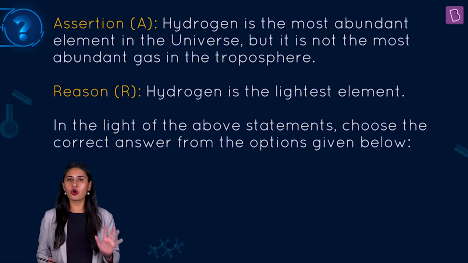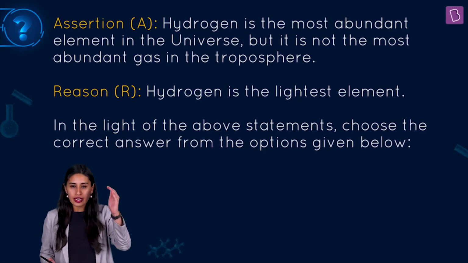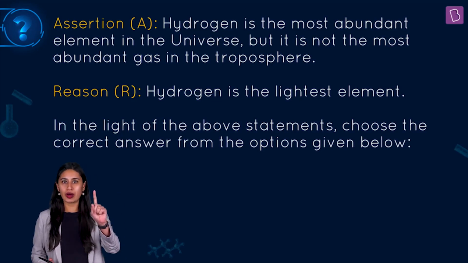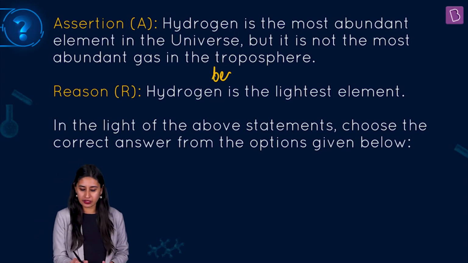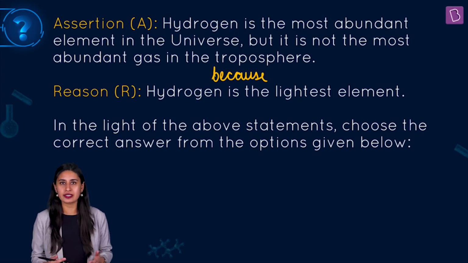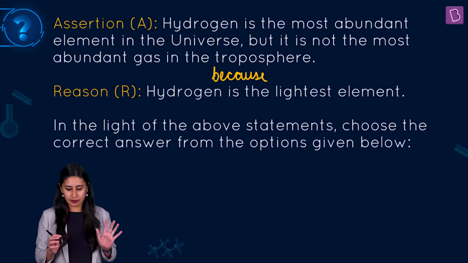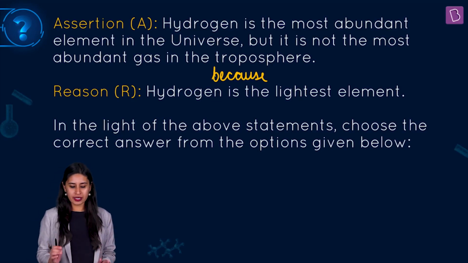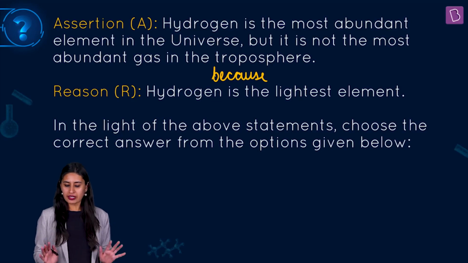Now the trick to go about these kinds of questions is to read assertion and reason in one go and put a 'because' in between. And see if it makes sense. Is the reason making sense? So I repeat it once again. Hydrogen is the most abundant element in the universe, but it is not the most abundant gas in the troposphere because hydrogen is the lightest element.